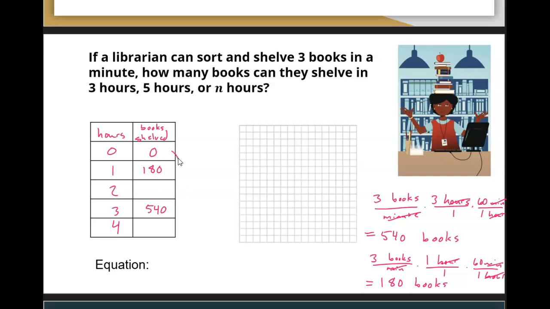So you can see we're still just adding 180 here. Even though we had that extra step, we can just add 180 each time. And that is our common difference. 540 plus 180 is 720.